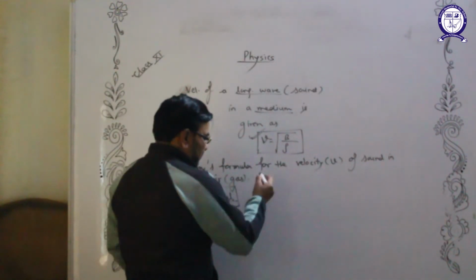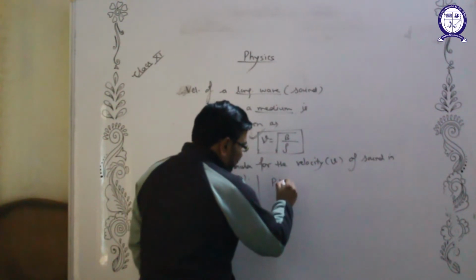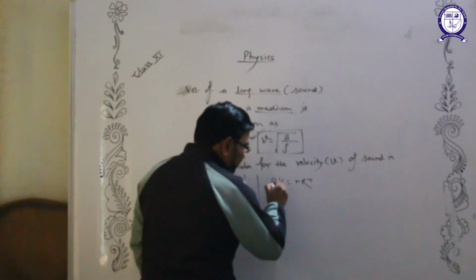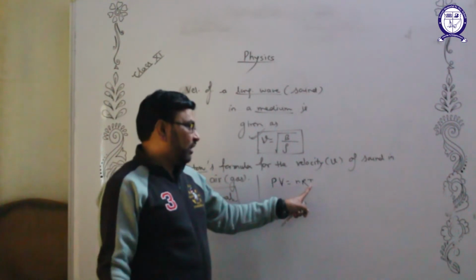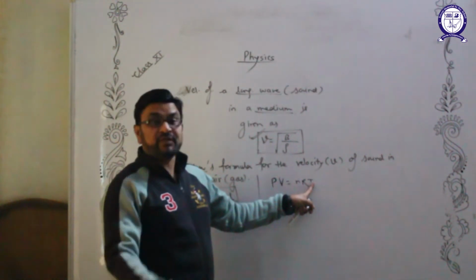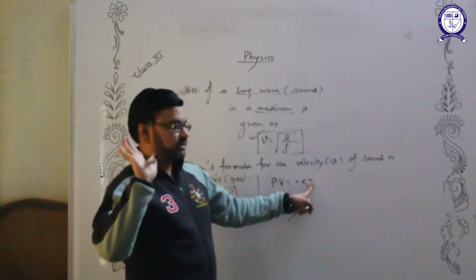As we know that PV is equal to nRT. Here V stands for volume, P stands for pressure, n is the number of moles present in this room, R is the ideal gas constant, which is a universal constant, and T is the temperature in Kelvin. Temperature in Kelvin means absolute temperature.